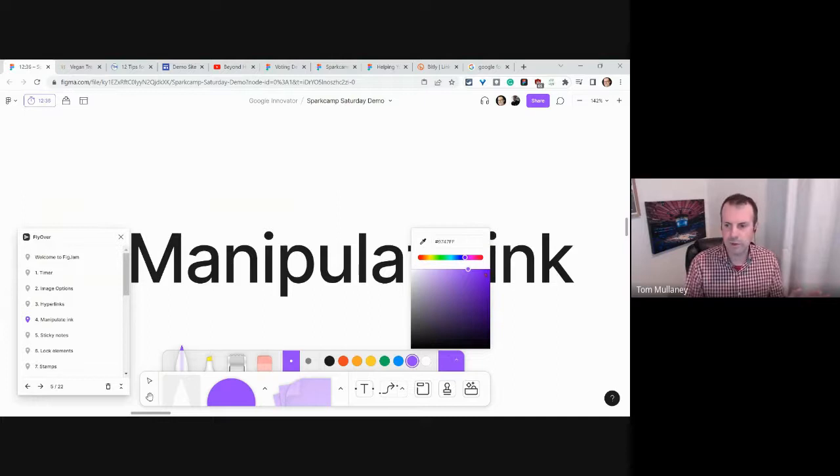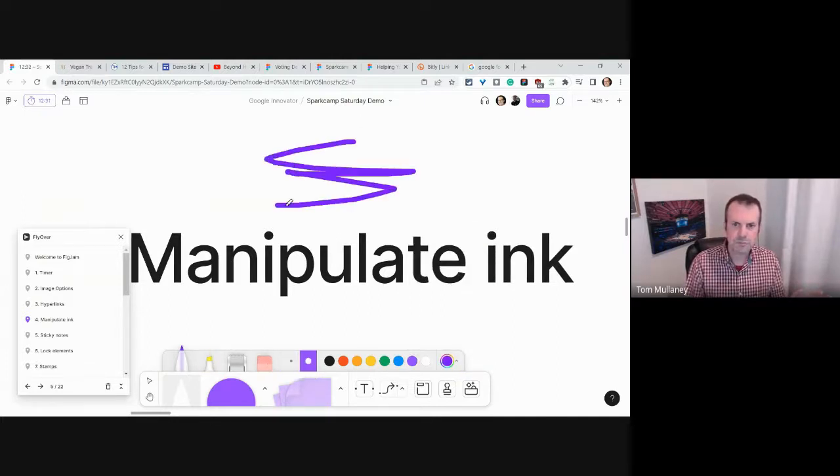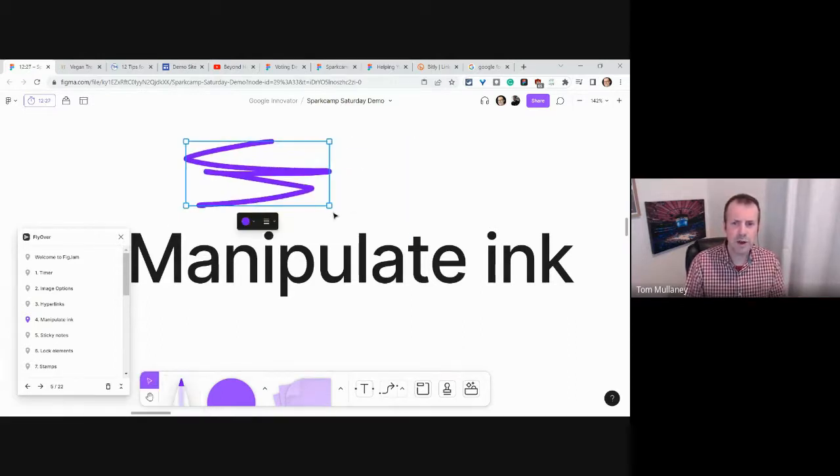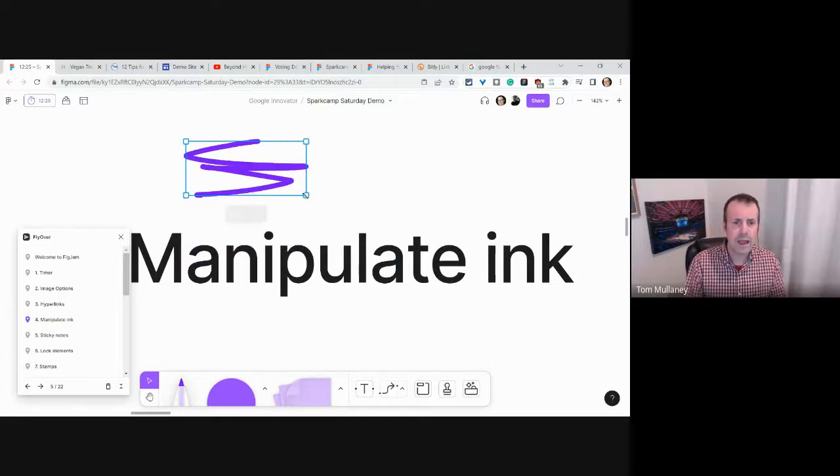I like this purple color. I'll just make it a little darker, and let me do a nice thick marker. But there's more that we can do than that. I can take ink and I can move it around. I can even stretch it out. I can change its color after the fact.